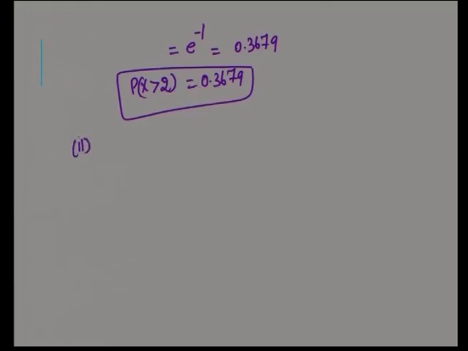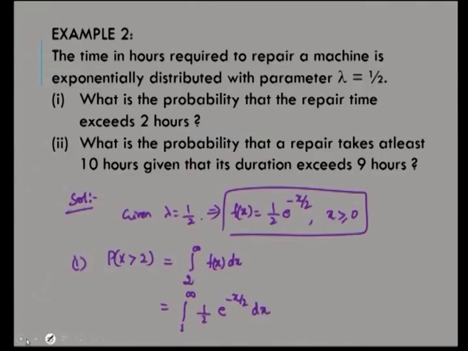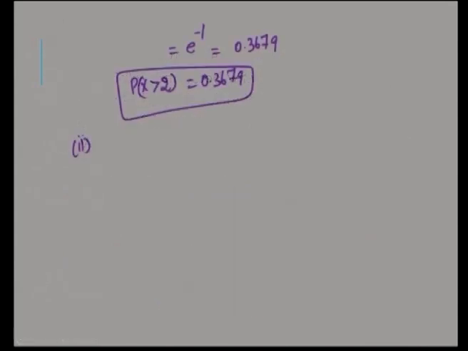The second one is very important, wherein we are using the memoryless property of the exponential distribution. What is the probability that a repair takes at least 10 hours given that its duration exceeds 9 hours? Given that always represents a conditional probability, right. So, what is asked?